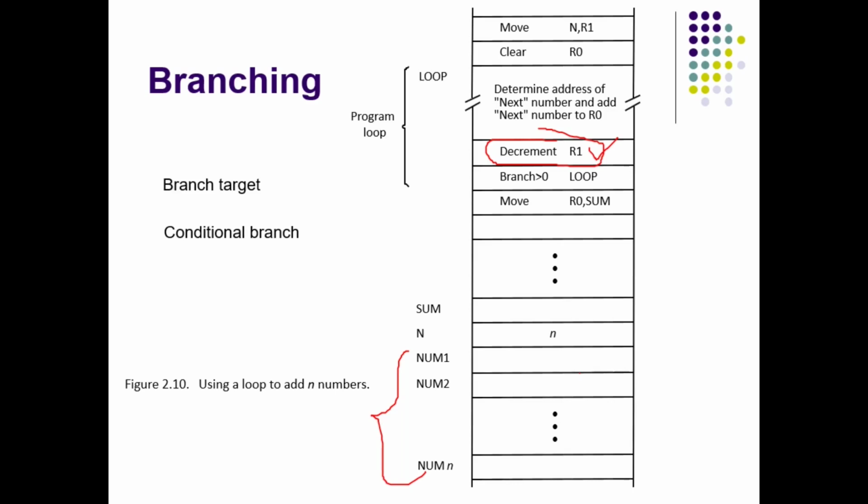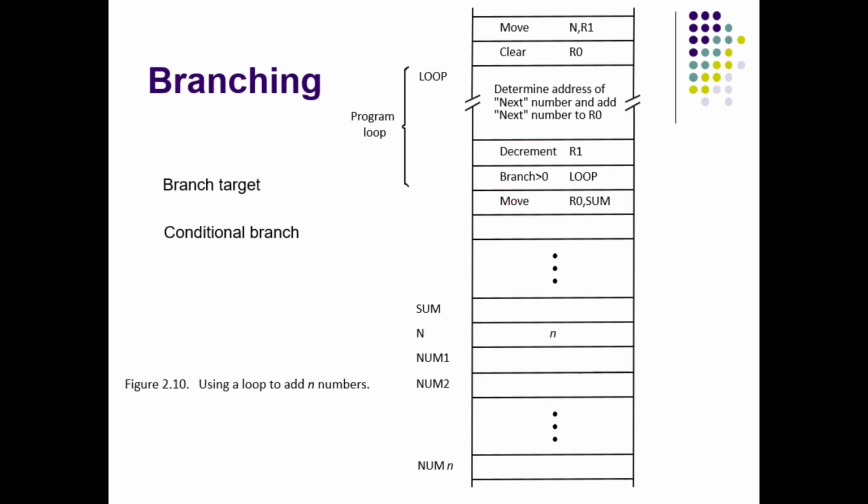numbers. So we have to stop repeating this particular part of the program, that is finding the next number address and adding it to R0. That part we have to stop repeating if R1 is 0. So that's why there is a condition here. We branch, which means we are informing the processor to go somewhere. Where? To the loop.